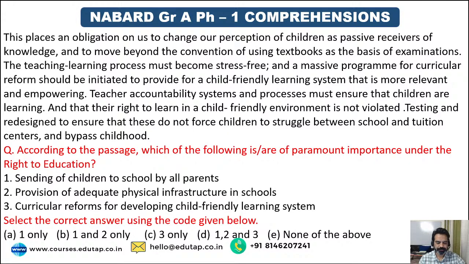Now, question number 1. According to the passage, which of the following is or are of paramount importance under the right to education? Sending of children to school by all parents, provision of adequate physical infrastructure in schools, curricular reforms for developing child-friendly learning system. Okay, so I think I'm getting some idea what the passage is going to be about, guys.